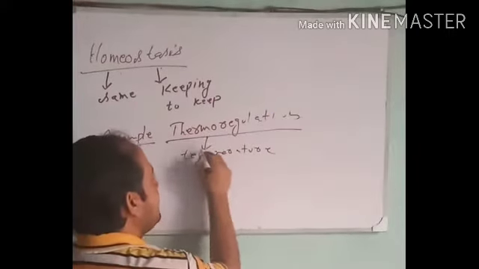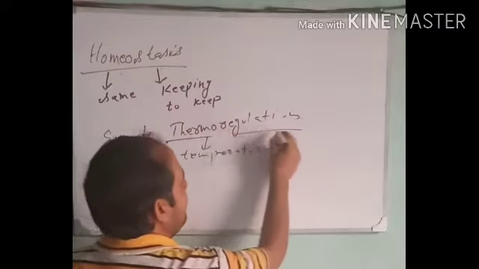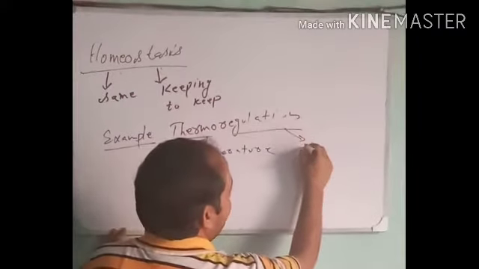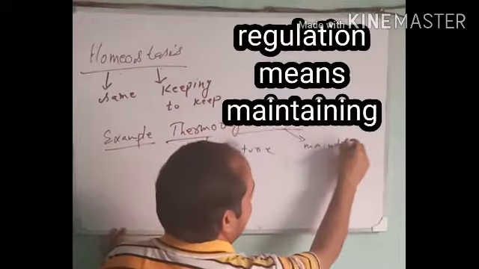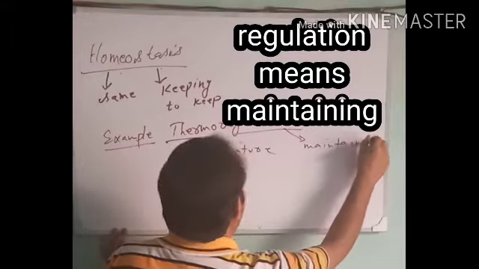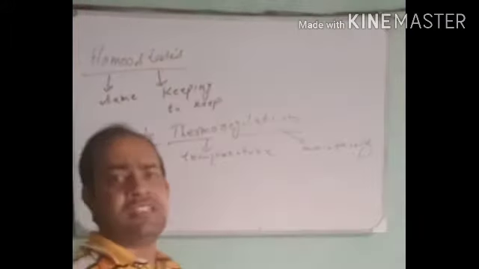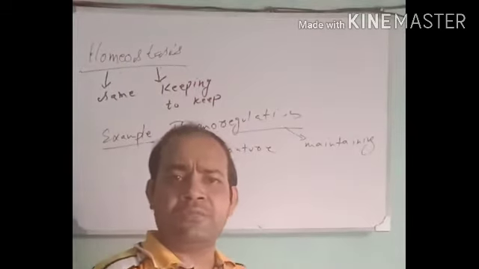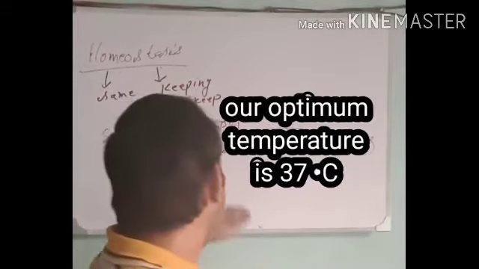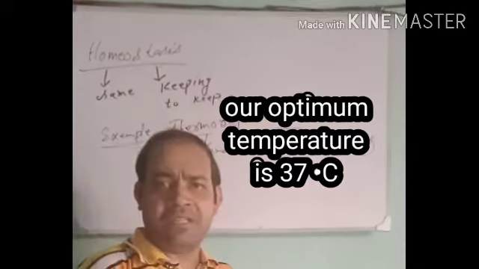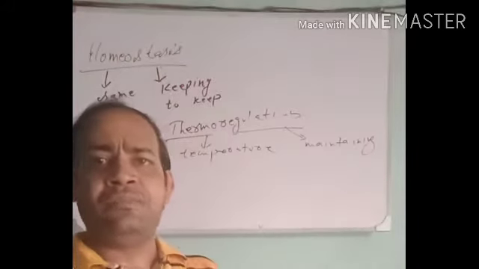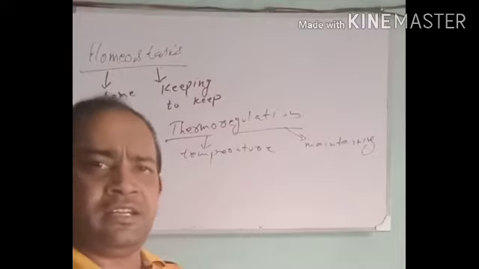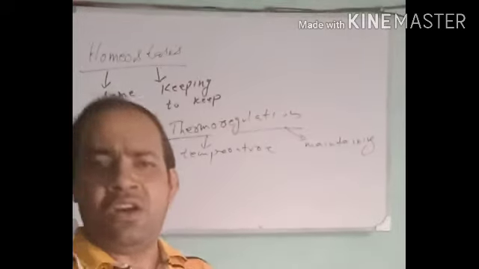Thermo means temperature, and regulation means maintaining, regulating. Maintaining the temperature of the organisms the same, which is usual for an organism to function normally, is known as thermoregulation.